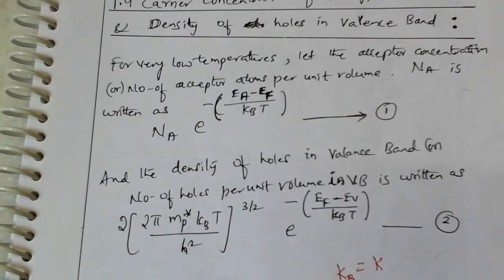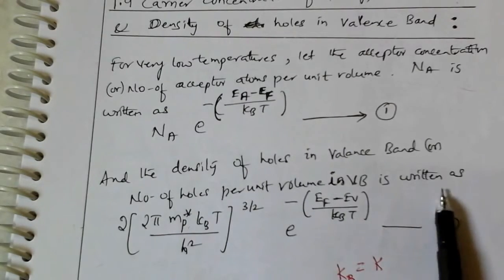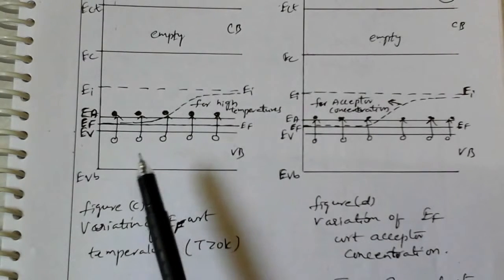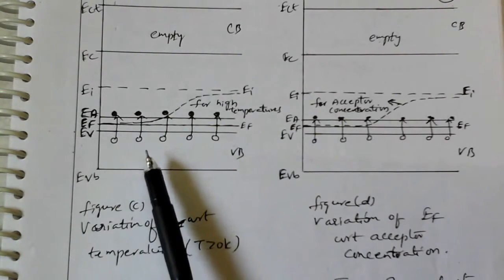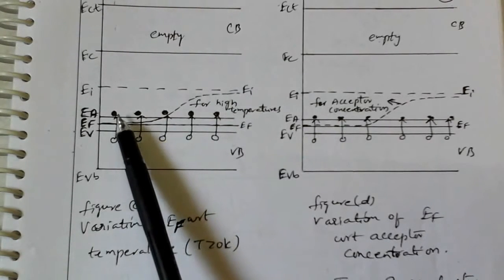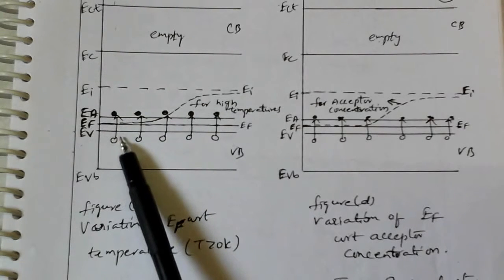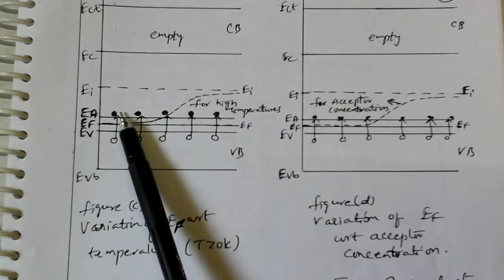If you observe in the energy diagram, when temperature is somewhat increased, the valence band electrons shift from the valence band to the acceptor energy level.